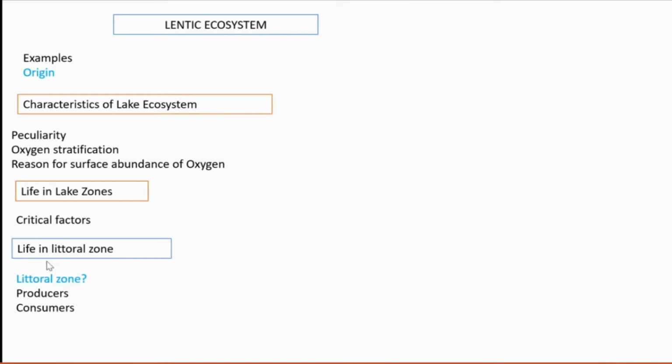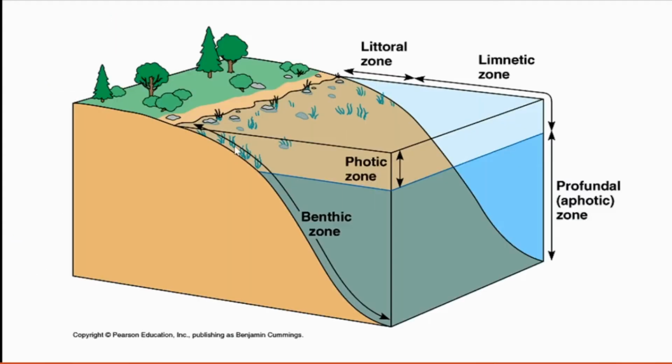We are going to see life in the littoral zone. Littoral, limnetic and profundal, all those zones we already learned. Life in the littoral zone: what is its peculiarity? For brushing up your memory, I am showing this picture again. Littoral is a margin portion, the entry portion into that aquatic system, filled with photosynthetic plants and small fishes.